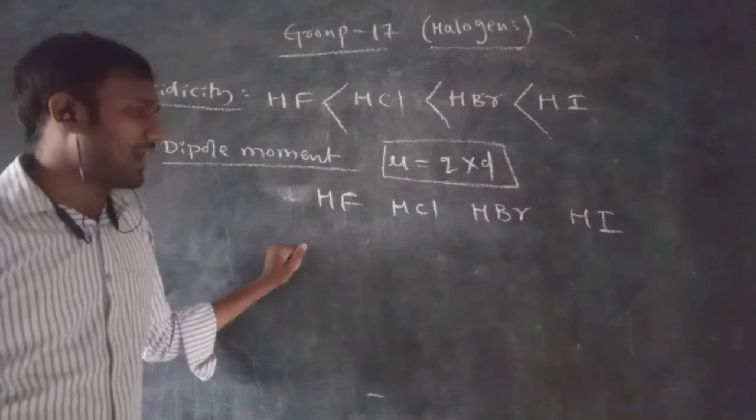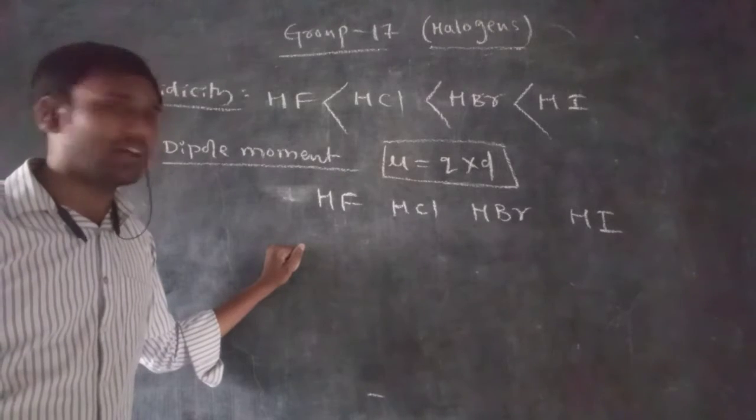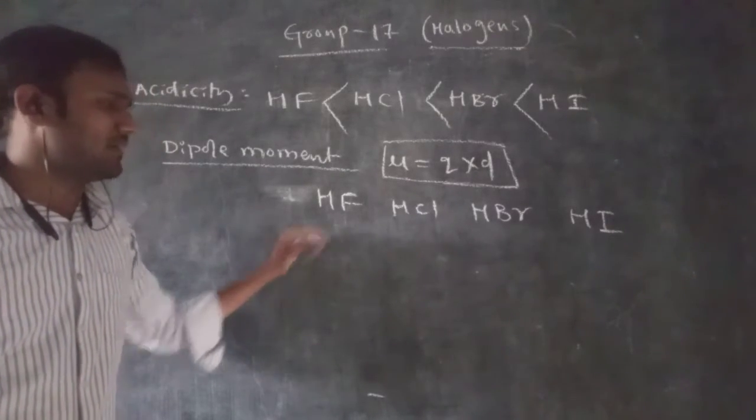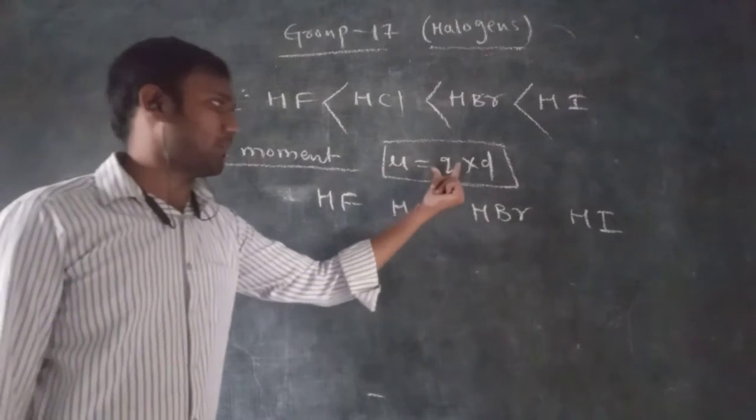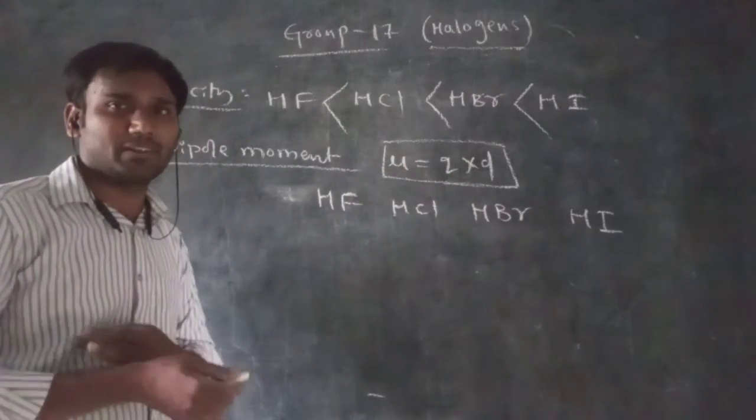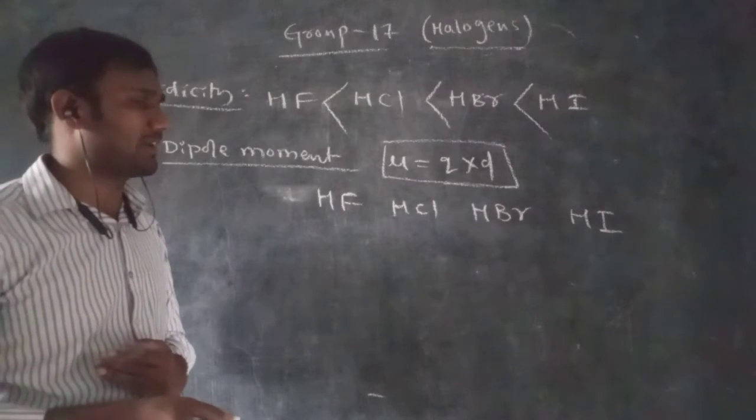So due to the high charges present on these atoms in the molecule, we can measure the dipole moment with respect to charge separation.